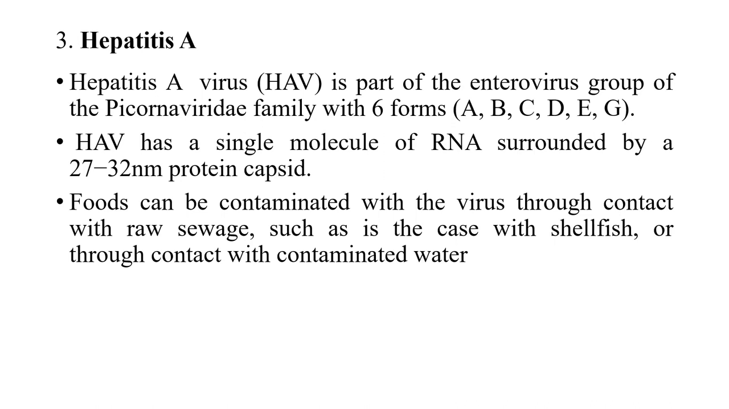So the third one is the hepatitis A virus, and it is a part of the enterovirus group of the Picornaviridae family and consists of 6 forms, that is hepatitis A to G, and among them the hepatitis A virus has a single molecule of RNA which is surrounded by a 27 to 32 nanometer protein capsid, and foods can be contaminated with the virus through contact with raw sewage, such as in the case with shellfish, or through contact with contaminated water.